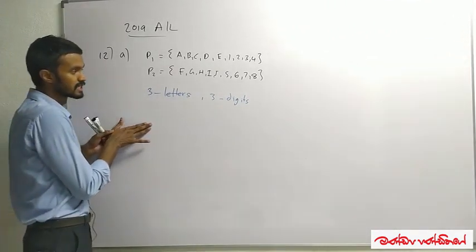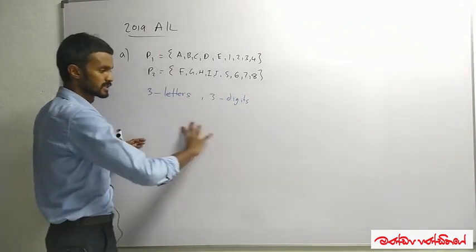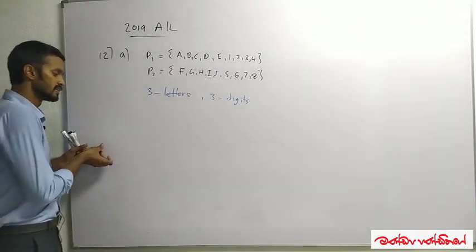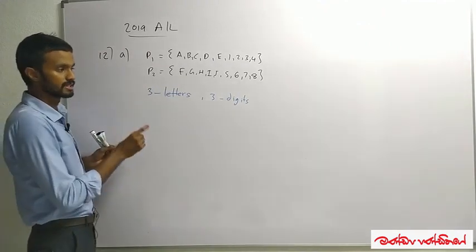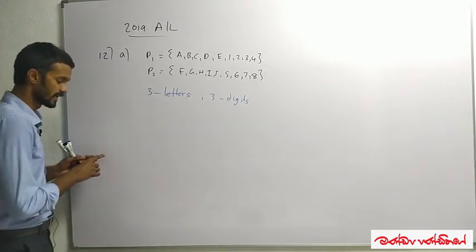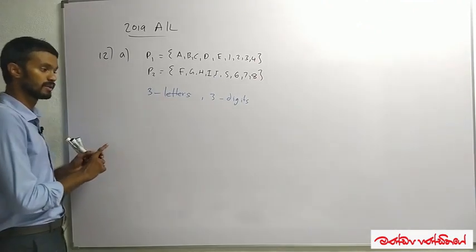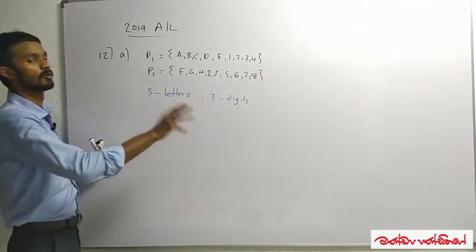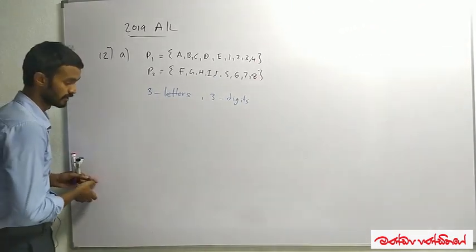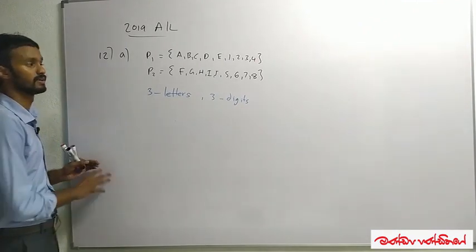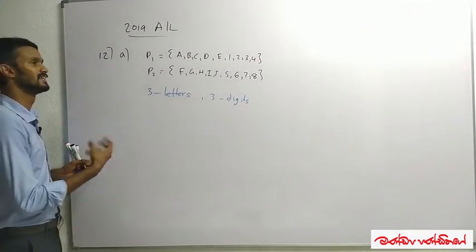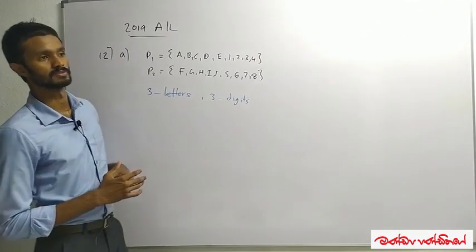If we take 3 letters from P1, how many passwords can we make? If we take 2 letters and 1 digit, how many? If we take 1 letter and 2 digits, how many? And if we take no letter from P1, but only 3 digits, how many passwords can we make?